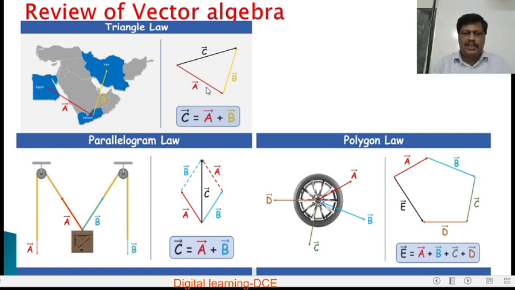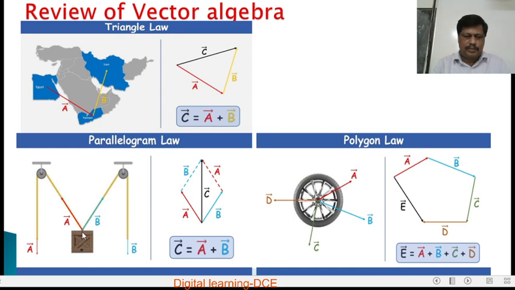Triangle law of addition of vectors by drawing parallel lines. Here also, vector A, draw parallel to this vector. This is vector B, draw a straight line parallel to this vector B. So these are taken in order. The closing side, vector C, represents the resultant of these two vectors.